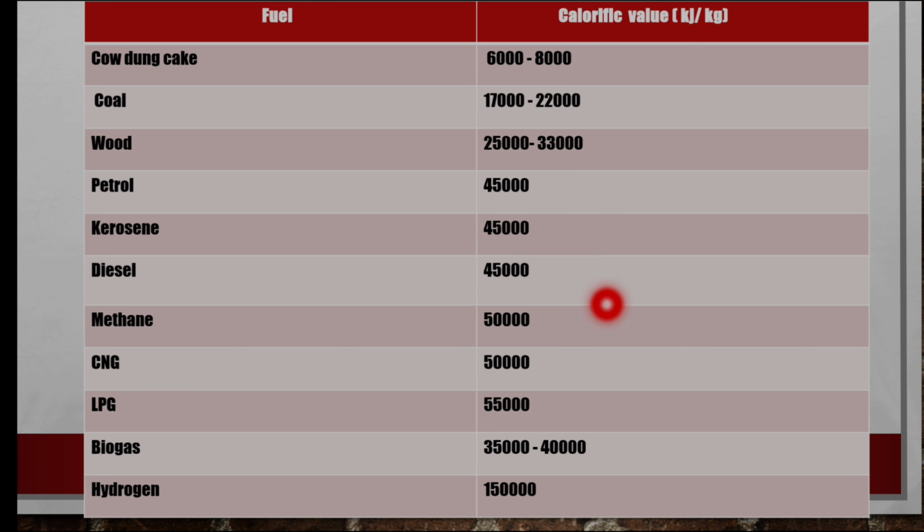Here methane and compressed natural gas, the two of them have the same calorific value. Then LPG, liquefied petroleum gas, has 55,000 calorific value, and biogas has 35,000 to 40,000. Hydrogen has the highest calorific value among all, 150,000. The highest one is hydrogen.